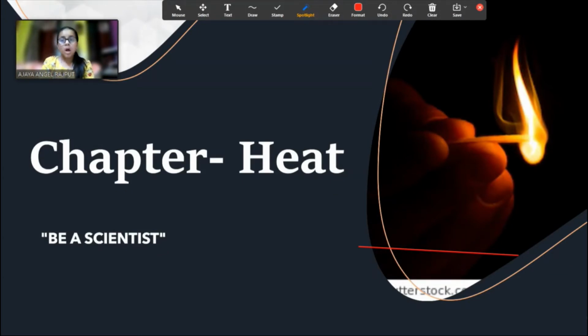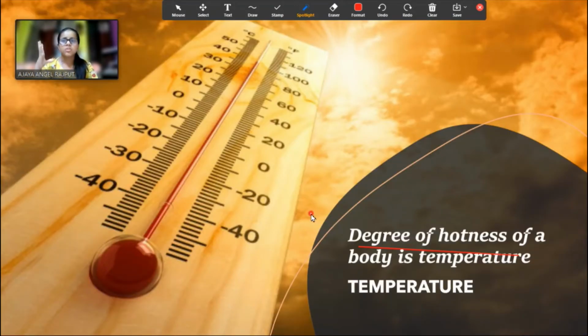Today we are going to start a new chapter of physics, that is chapter heat. So before knowing heat, what will we discuss? We will discuss what is temperature, because heat and temperature have some relationship. So the degree of hotness of a body is temperature. How hot a body is, that is temperature.